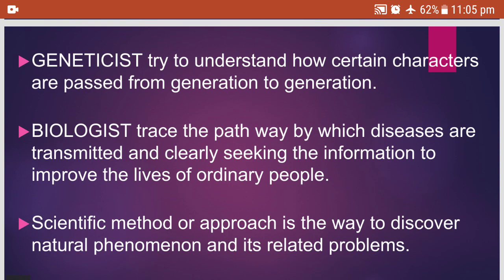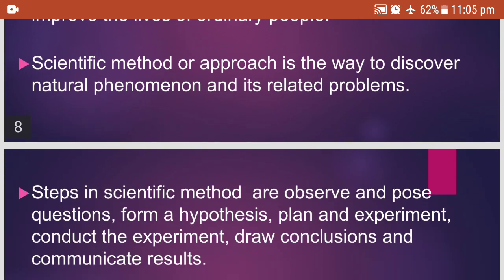Geneticists try to understand how certain characters are passed from one generation to next generation, whereas biologists trace the pathway by which diseases are transmitted and clearly seeking the information to improve the lives of ordinary people. Scientific method or approach is the way to discover natural phenomenon and its related problem. So what is scientific method? It is an approach, way to discover natural phenomenon and its related problems.